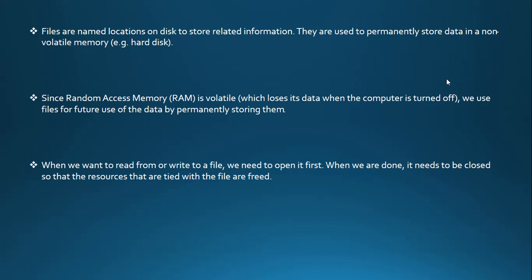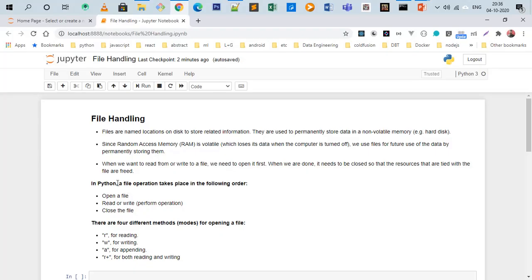Let's see practical examples of file handling in Python. In Python, file operations take place in the following order. First, we open a file, read or write, perform the operation on the file, then close the file. There are four different modes for opening a file: reading, writing, appending, and R plus for both reading and writing.